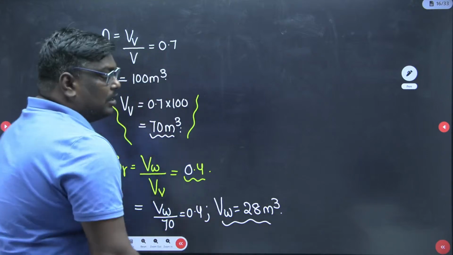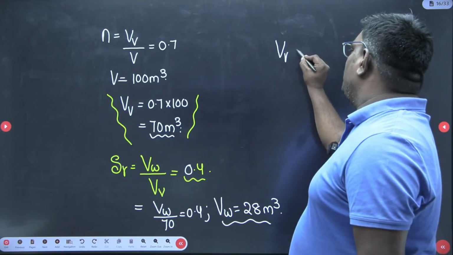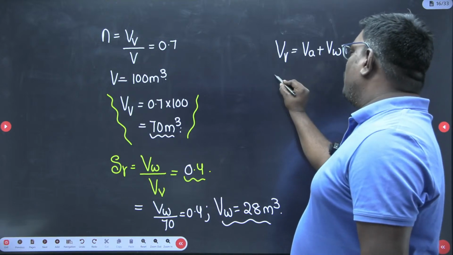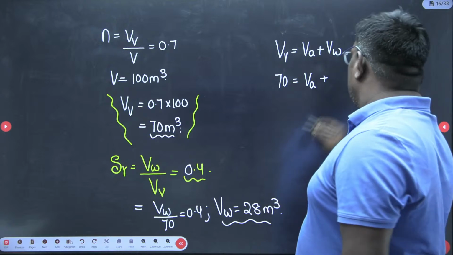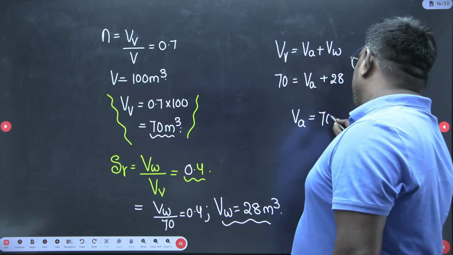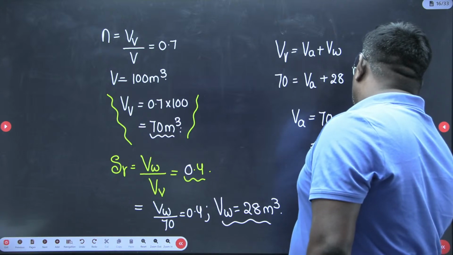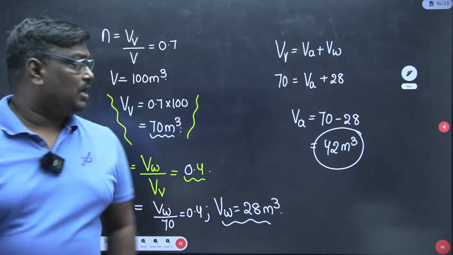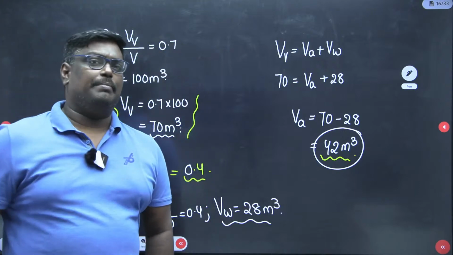Now, my dear students, you know volume of voids is equal to volume of air plus volume of water. Volume of voids is 70, volume of air you don't know, and volume of water is 28 meter cube. So volume of air will be equal to 70 minus 28, that is also equal to 42 meter cube. This is according to the definitions. This problem we can solve according to the definitions. Any doubts in this, sir? Both approaches I am trying to explain to you.